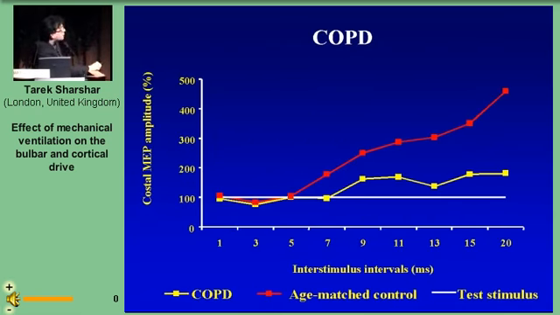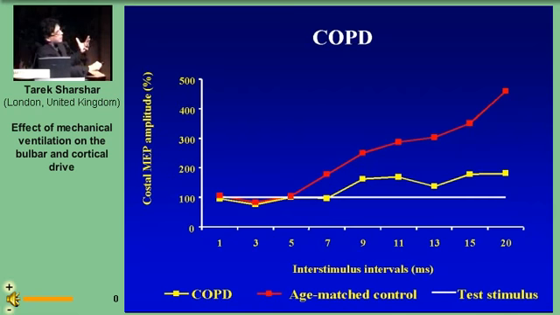Interestingly, we have studied 7 COPD patients, and we have found that for the facilitatory interstimulus interval, the motor evoked potential amplitude of the costal diaphragm is smaller in COPD patients than in healthy controls, and the PCO2 level was equivalent in the two groups.